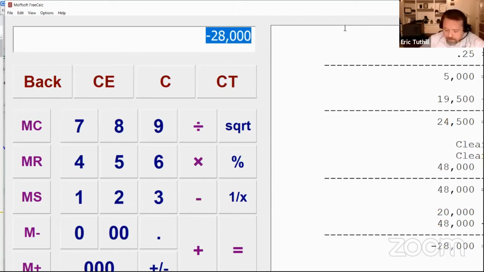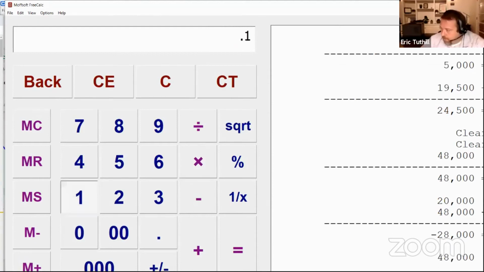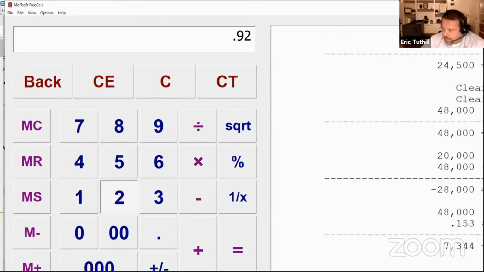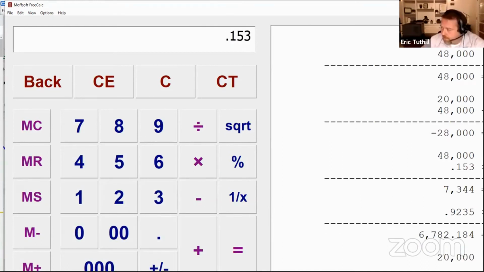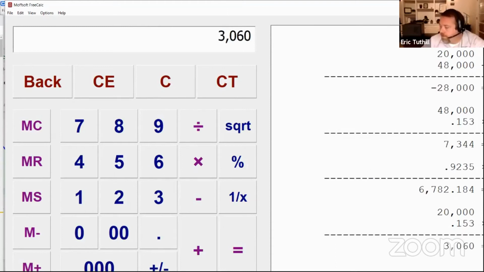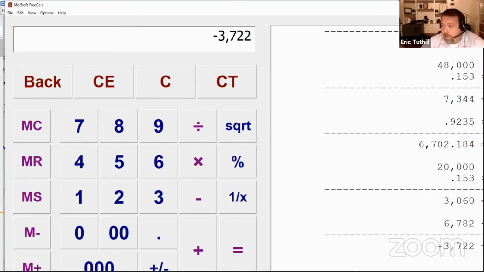So now, instead of paying on $48,000, 0.153 times 0.92, there's just a little factor here that we have to use, $6,782, right? Instead of paying the $6,782, we're going to take $20,000 and only pay 15.3% on it. So we're going to pay a total of $3,060, right? So the difference between what you'd pay as an S corp versus what you'd pay as an LLC is $3,722. So you're saving $3,722 every single year that you have an S corp.